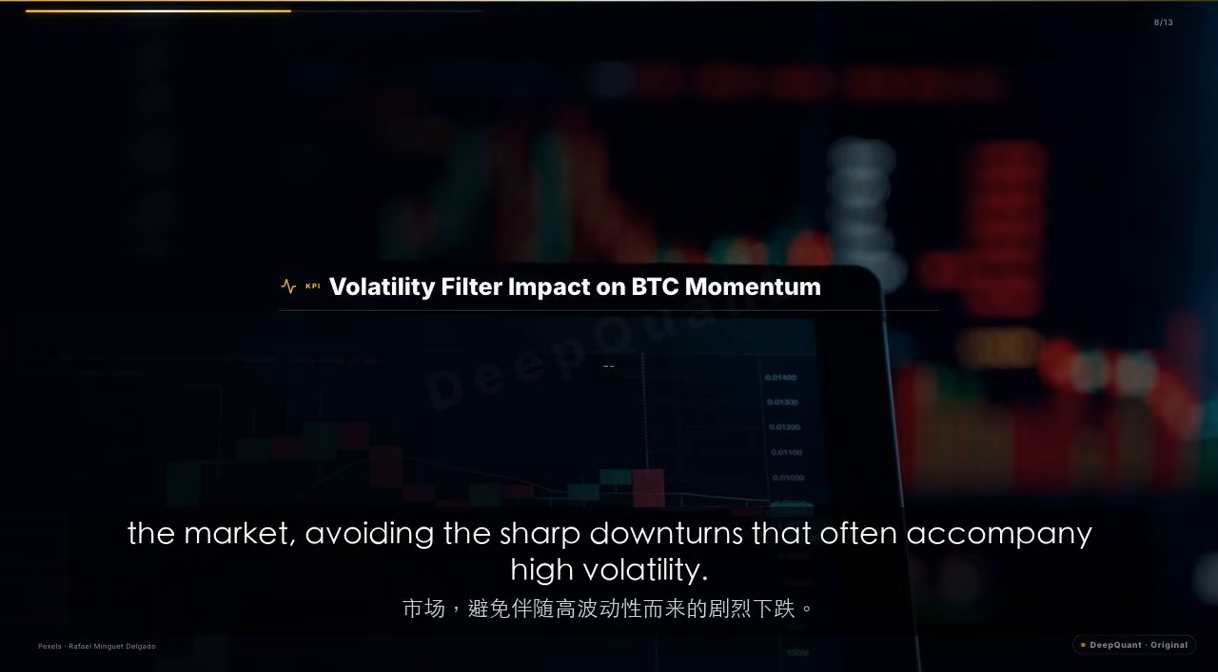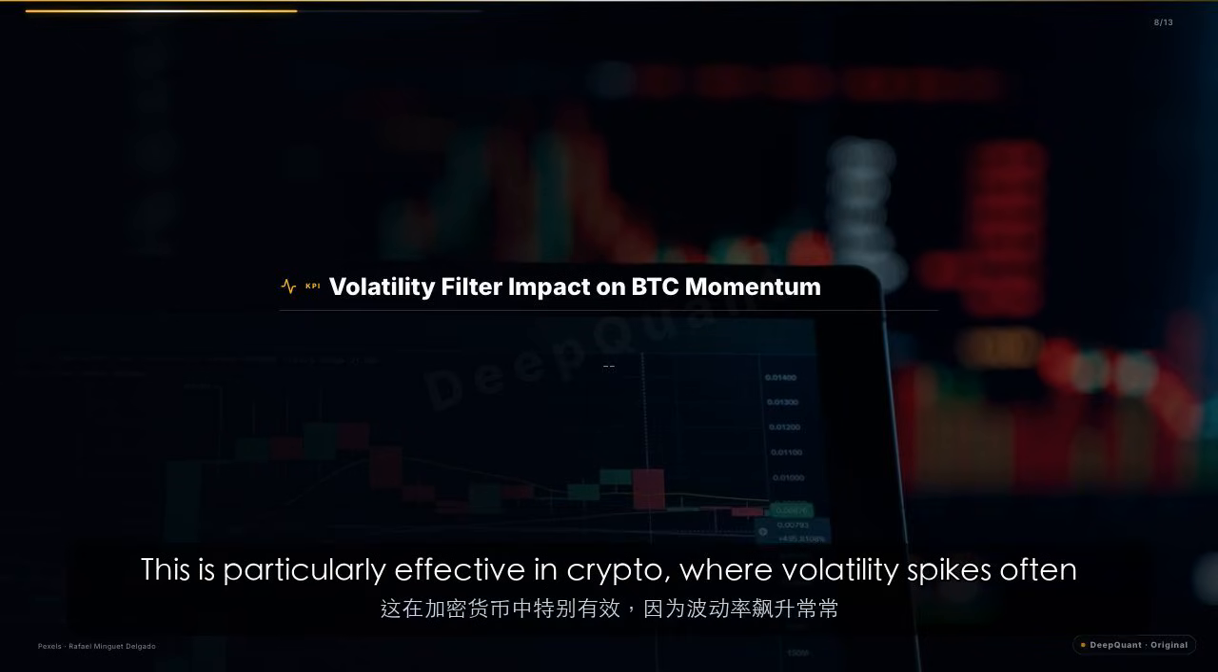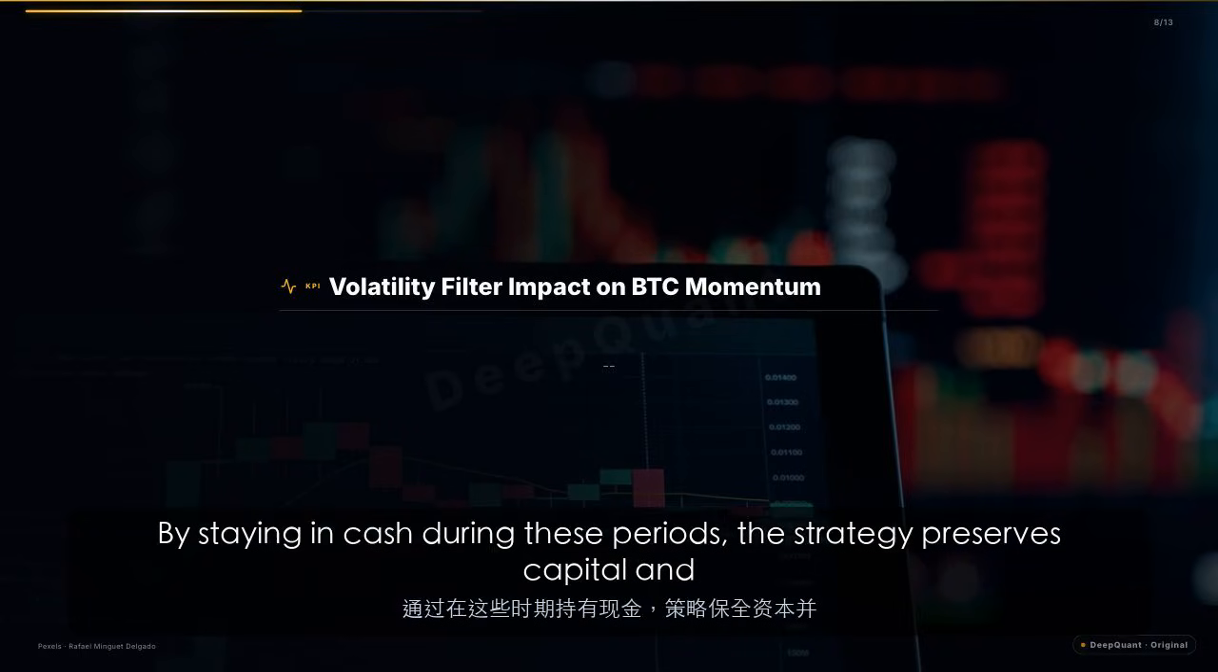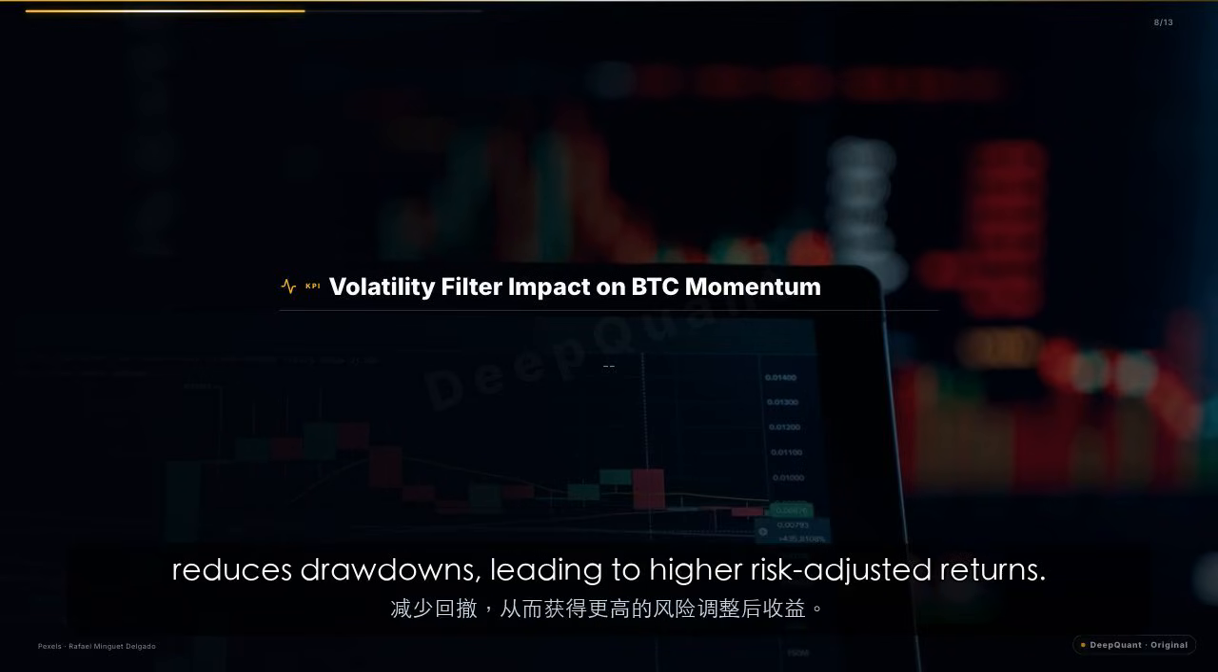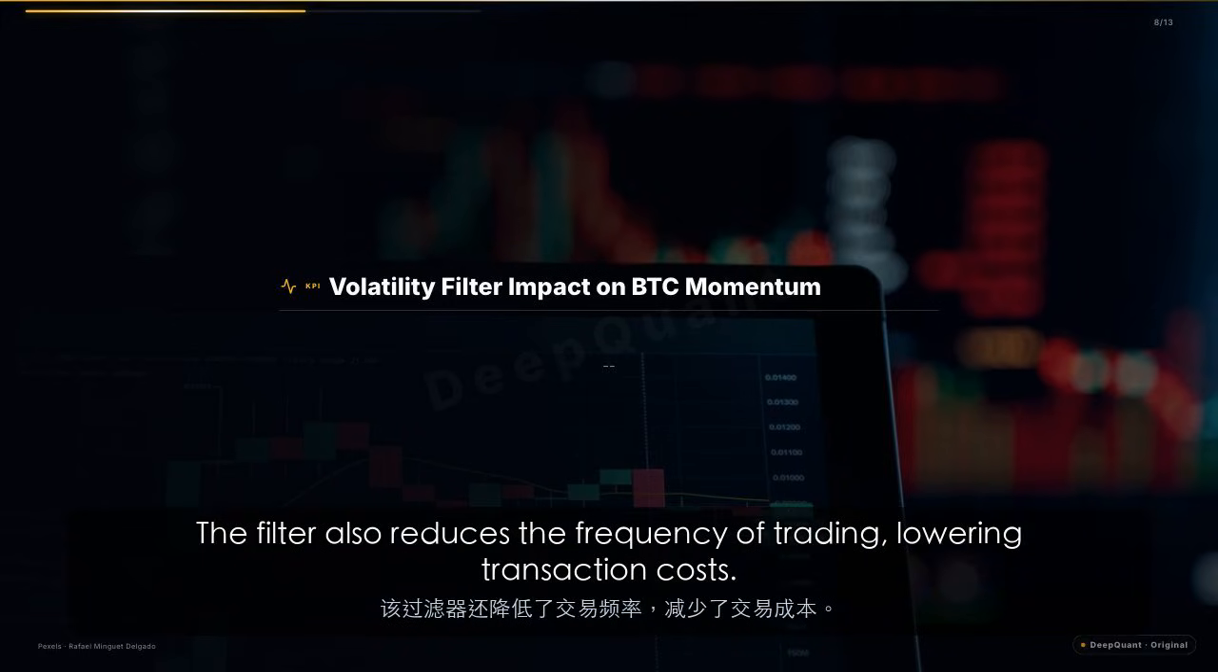The mechanism is simple. When volatility exceeds the cap, the strategy exits the market, avoiding the sharp downturns that often accompany high volatility. This is particularly effective in crypto, where volatility spikes often precede crashes. By staying in cash during these periods, the strategy preserves capital and reduces drawdowns, leading to higher risk-adjusted returns. The filter also reduces the frequency of trading, lowering transaction costs.